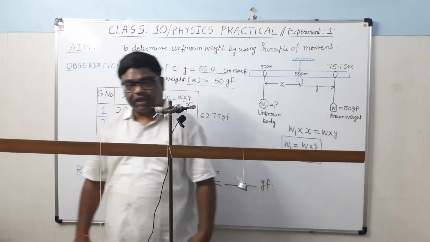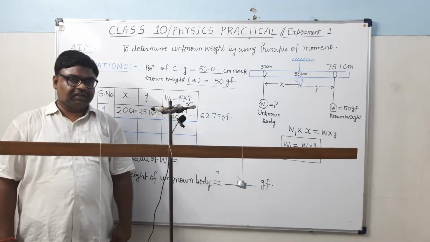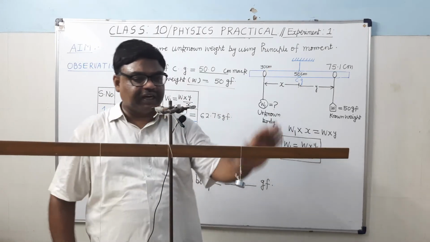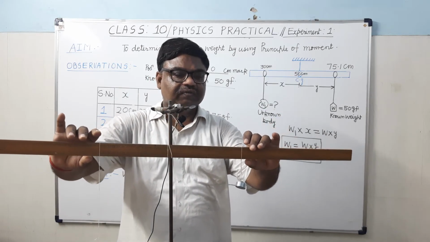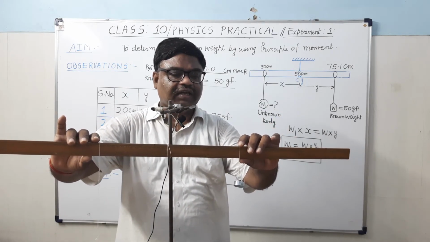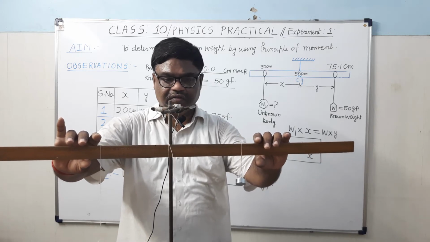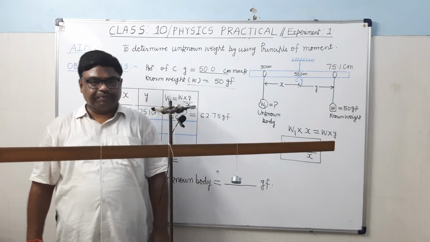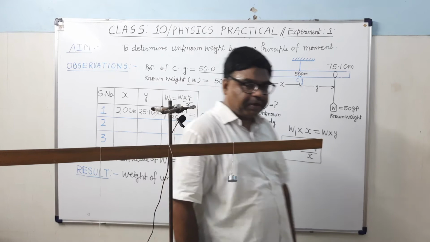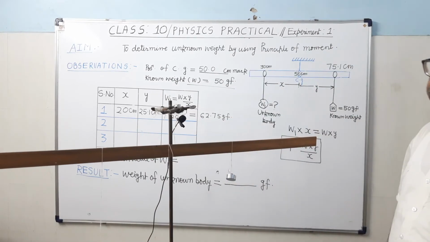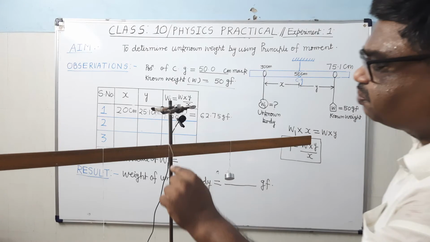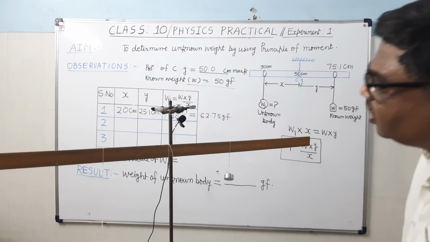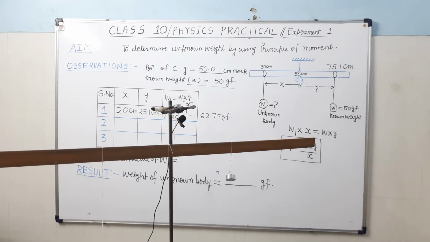Now perhaps it has almost balanced. It's clear, it is descending on the known weight side. So slightly you shift. Yes, now it is balanced. And throughout the whole experiment, this thread loop by which the scale is suspended should be at the 50 centimeter mark. Now if I show you, it will come out at the 68.1 centimeter mark.